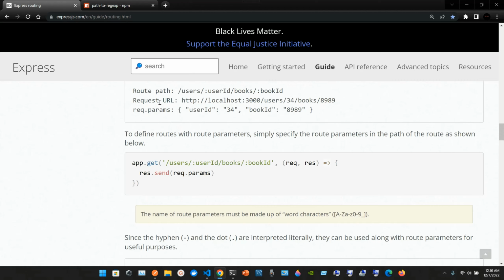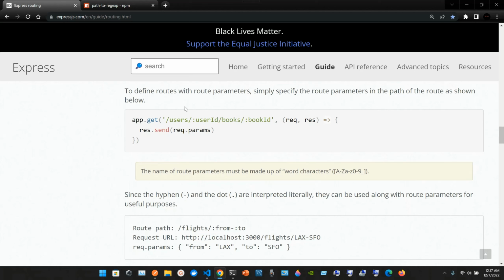We have request URL: http://localhost:3000/users/34/books/8989. Request.params: {"userId": "34", "bookId": "8989"}.